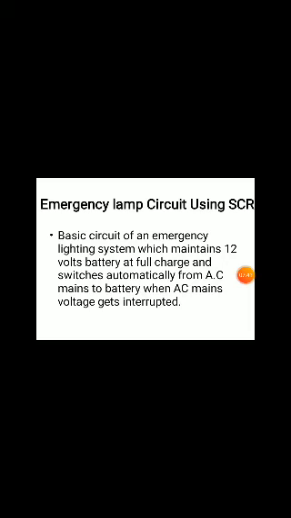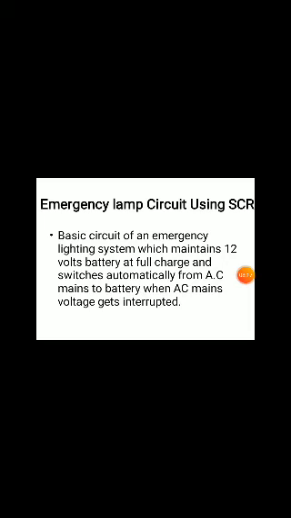For that purpose we maintain the 12 volts battery at full charge, and it switches automatically from AC mains to the battery when the AC mains voltage gets interrupted.